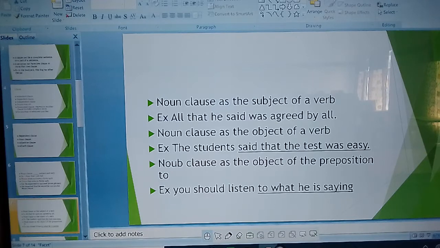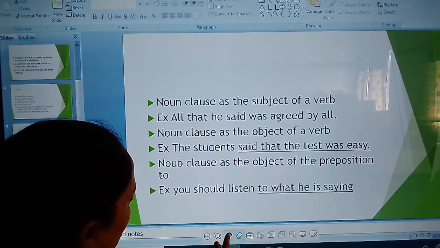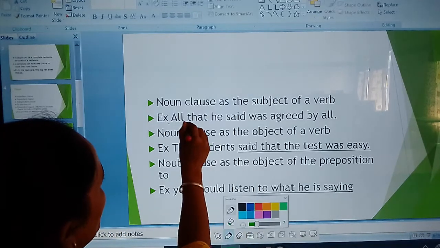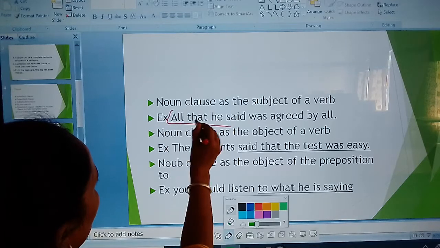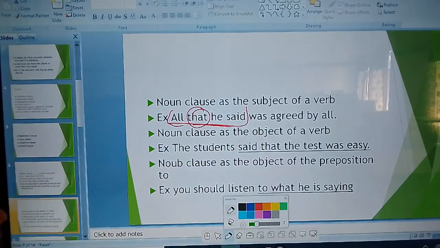Noun clause worked as a subject of the verb. All that he said. In this sentence, your noun clause is this: all that he said. This is a noun clause, used as the subject.